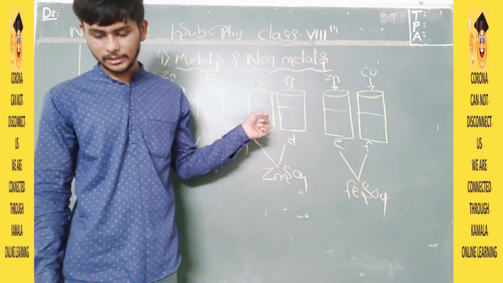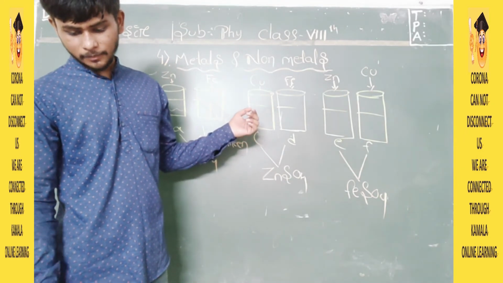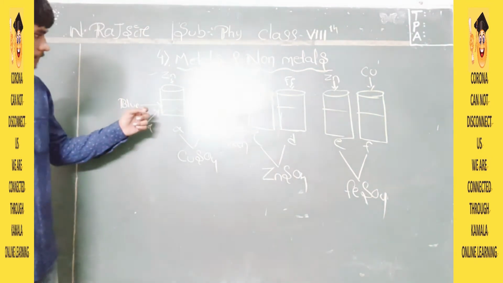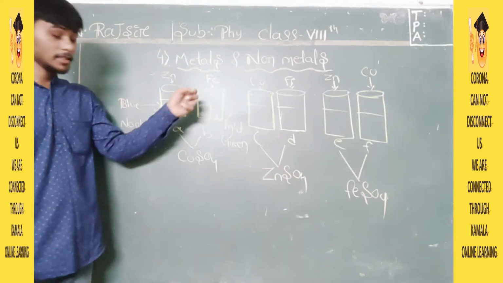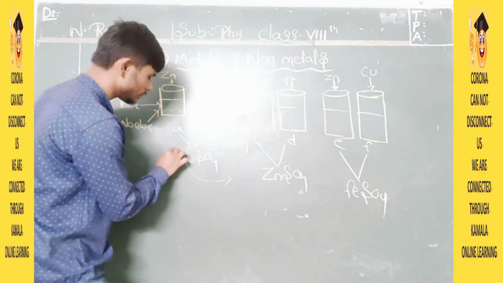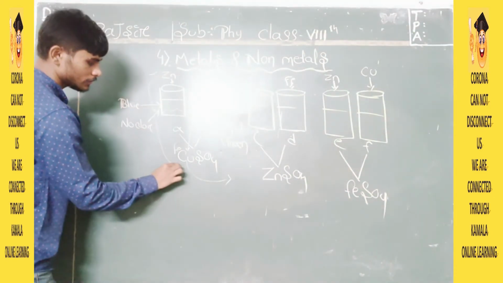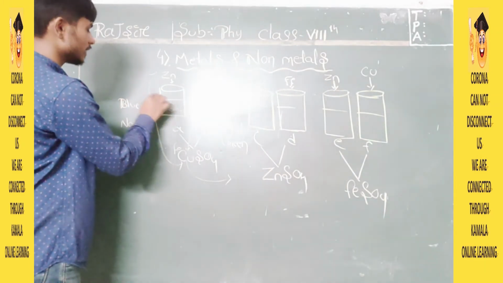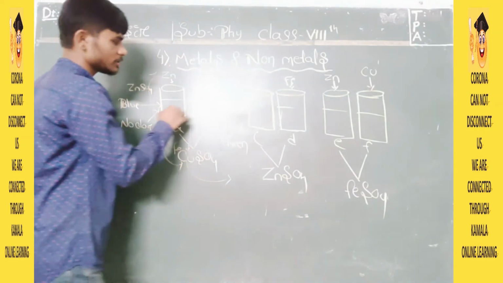When we go to the next beakers, what exactly is happening? Here I will tell you the reason, then I will go to the other part. Here you see, zinc was there, copper was there. Here copper was already there, and ferrous reacted. Copper sulfate was there, no? When iron reacted, what will it do? It will keep copper and ferrous will be added. Here at first it was the same copper solution. Now zinc will come. It will react with copper sulfate. It will keep copper and make zinc sulfate here. Here zinc sulfate, here iron sulfate. And copper has been removed.